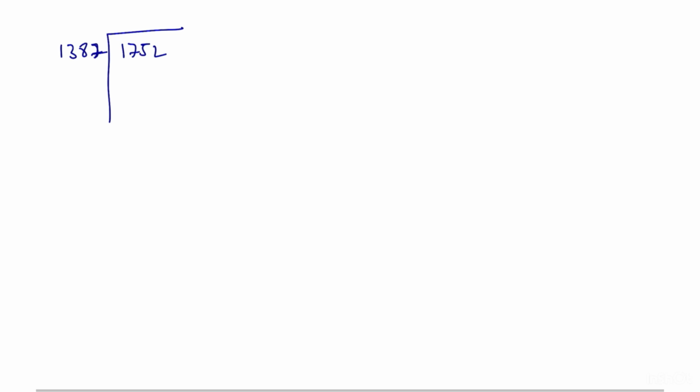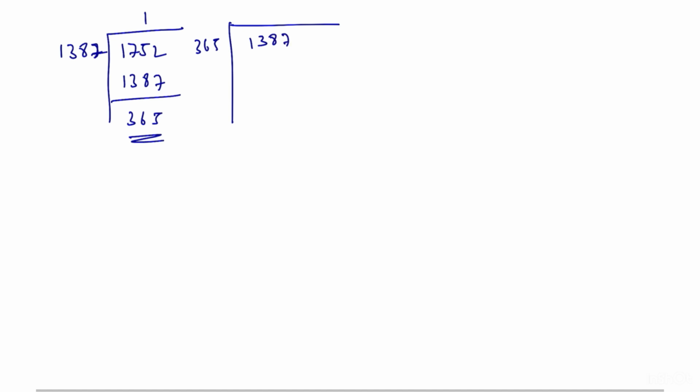One 1387 is 1387, and the remainder is 365. Again, divide 1387 by 365: 365 into 3 is 1095, and the remainder is 292.